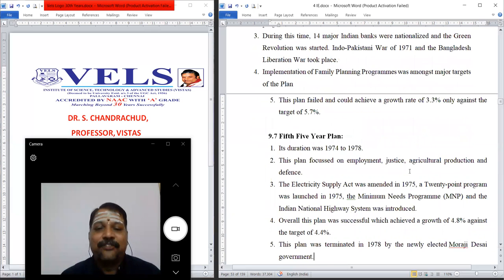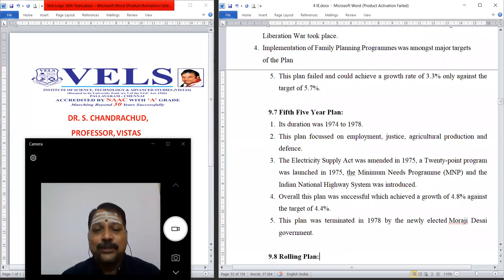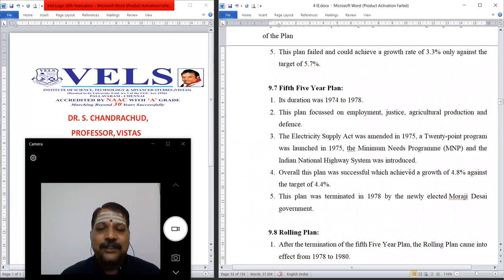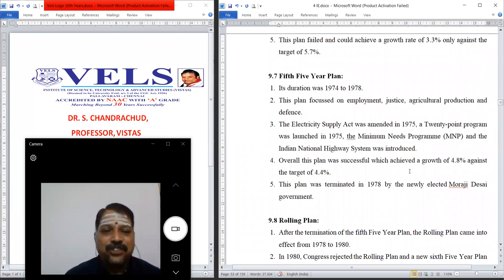Next, the fifth five-year plan was implemented between 1974 and 78. This plan focused on employment, justice, agriculture production, and defense. The Electricity Supply Act was amended in 1975. The 20-point program was launched in 1975. The Minimum Needs Program, which we used to call MNP, and the Indian National Highway System were introduced during this fifth five-year plan.